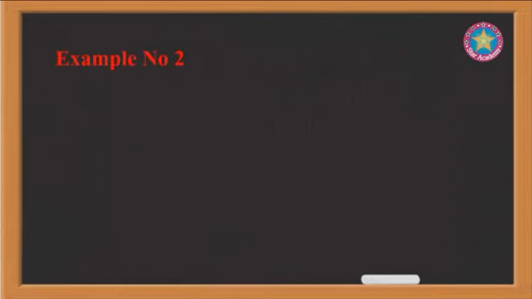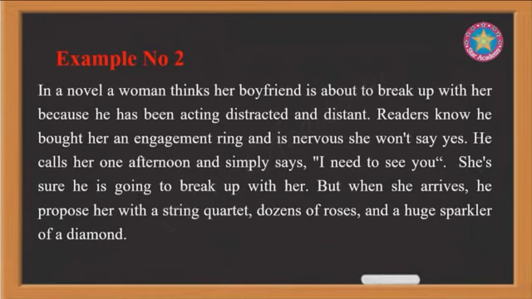Example number 2. In a novel, a woman thinks her boyfriend is about to break up with her because he has been acting distracted and distant. Readers know he bought her an engagement ring and is nervous she won't say yes. He calls her one afternoon and simply says, "I need to see you." She is sure he is going to break up with her, but when she arrives, he proposes to her with a string quartet, dozens of roses, and a huge sparkler of a diamond.